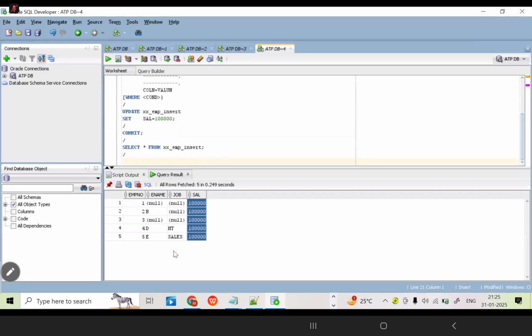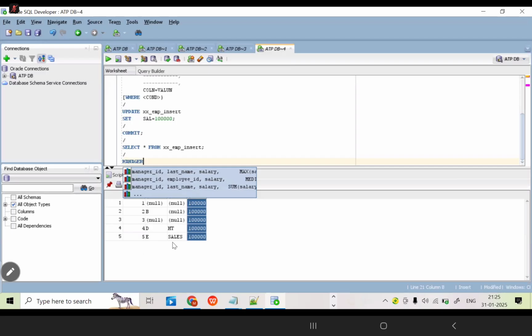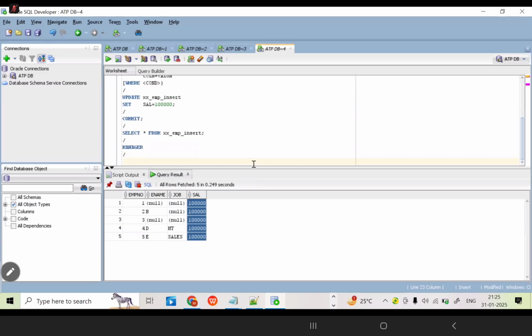Now currently, what is the job here? Currently, two different jobs are there: HR and sales only. The other 3 employees' job columns don't have any data, they are empty. Now what is my current requirement? All the employees' job should be the same, for example, manager only. Currently, two employees have 2 different jobs, HR and sales, and the other 3 employees have no job as per the data. Correct?